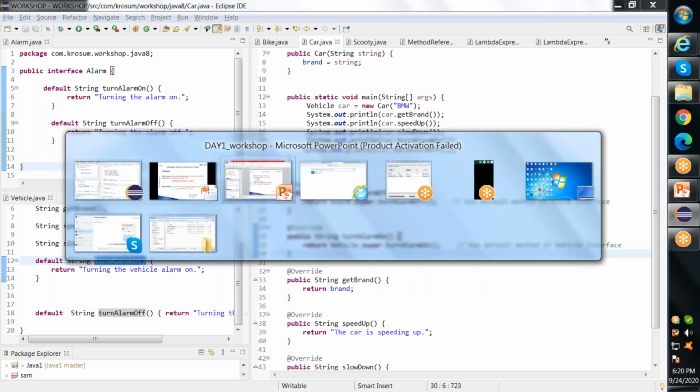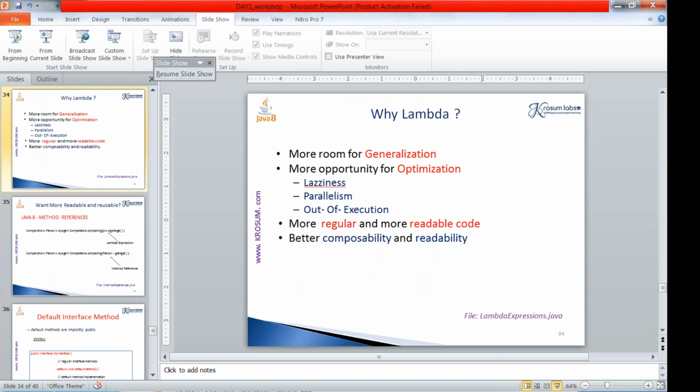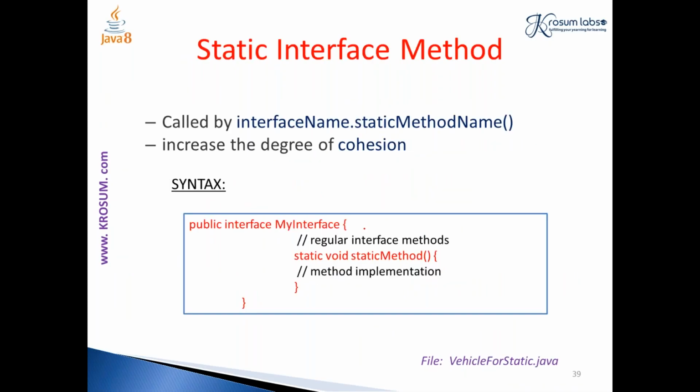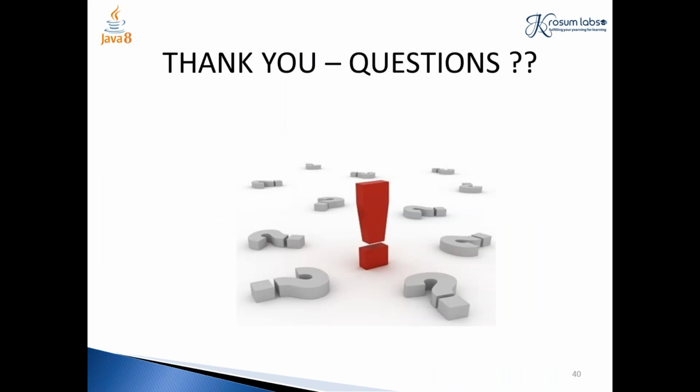Followed by this we have the static method. A static method is a similar method used inside an interface, but the only difference is that instead of the default keyword you use the static keyword. Just like a static method inside a class, where we call it as class name dot method name, similarly here it is interface name dot static method name. That is the end of session 1 of the day 1 agenda.